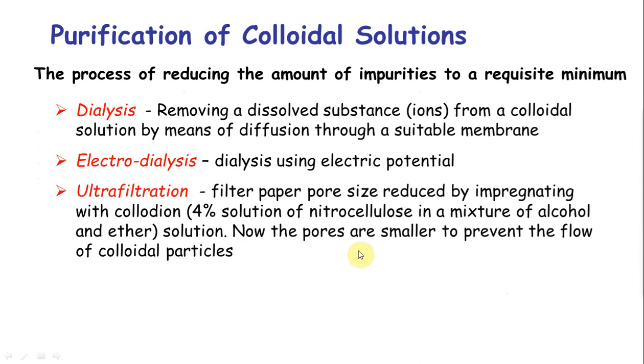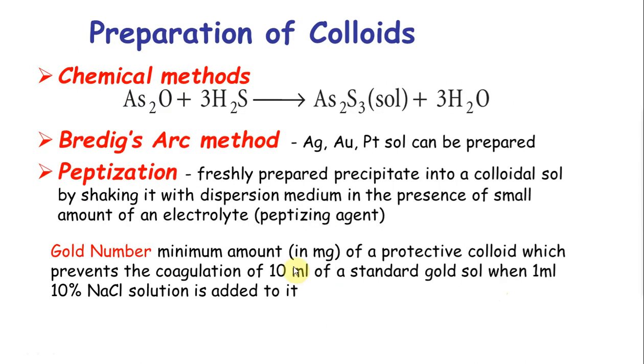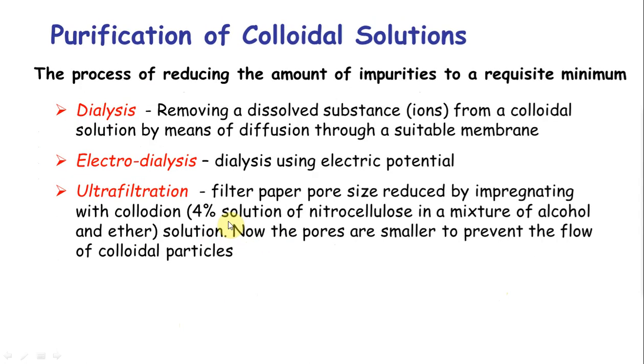Okay, now that you have prepared a colloid, how do you purify it? Obviously, for example, if you go to the previous slide, you are adding an electrolyte, correct? But what if that electrolyte is there and that's an impurity? What do you do? The first thing you can do is dialysis. Dialysis, just like what you know from real life, when kidney fails, you do dialysis. Dialysis is a combination of this process in chemistry and ultrafiltration.